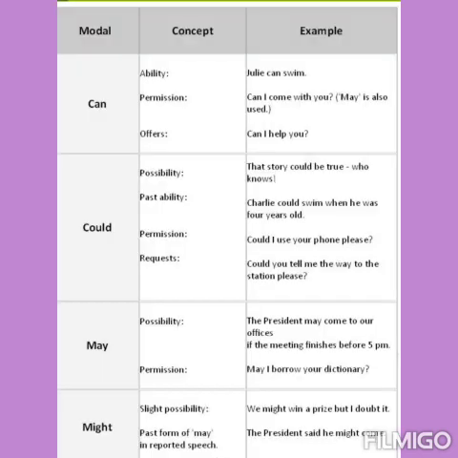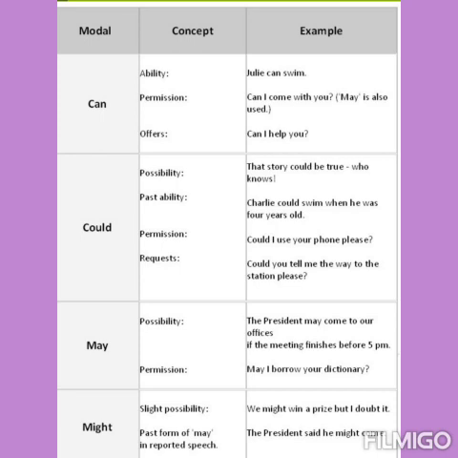Now let's do a quick revision of these modal verbs. Where we have to show ability, give permission and offer something, we use can. Where we have to show possibility, past ability, request, polite request and give permission, we use could.